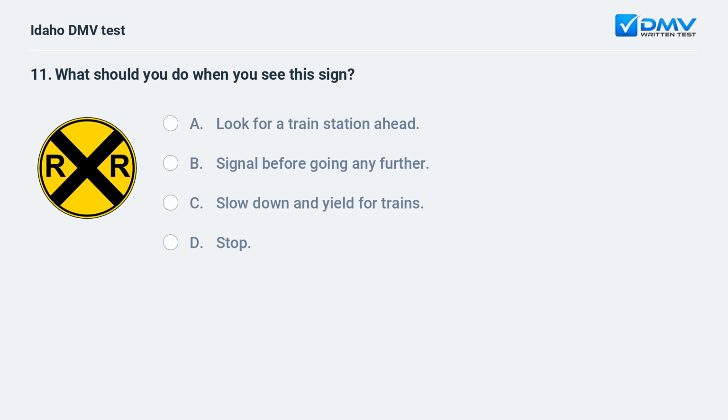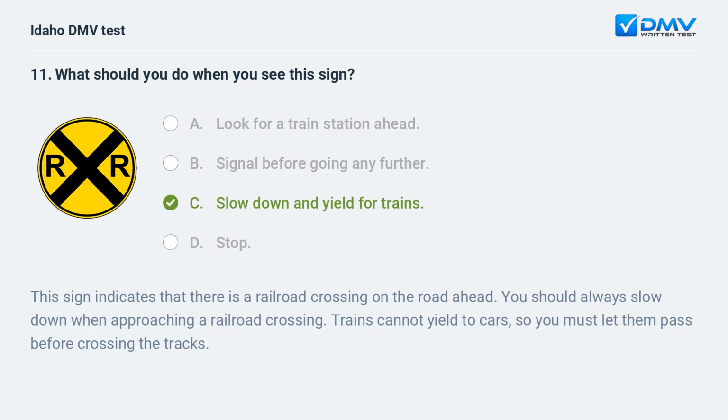What should you do when you see this sign? A. Look for a train station ahead. B. Signal before going any further. C. Slow down and yield for trains. D. Stop. C. Slow down and yield for trains. This sign indicates that there is a railroad crossing on the road ahead. You should always slow down when approaching a railroad crossing. Trains cannot yield to cars, so you must let them pass before crossing the tracks.